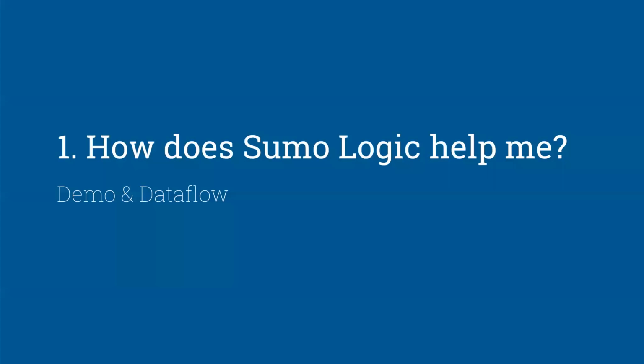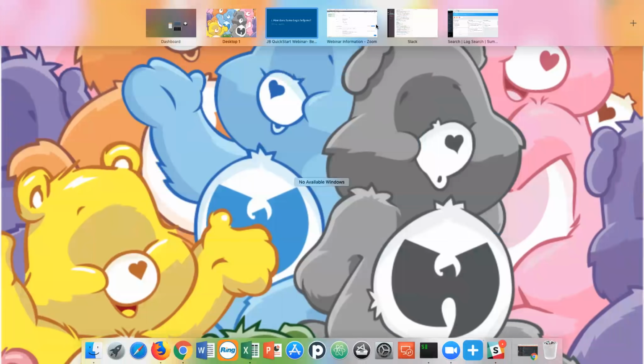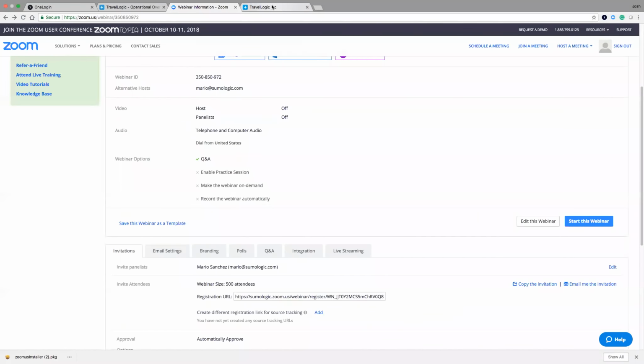So how does Sumo Logic help me? You now have this system. How do you get to do something and take advantage of the service? So what I'm going to do is start with a demonstration. Let me go ahead and just switch screens here, and I'm going to start with this screen over here.